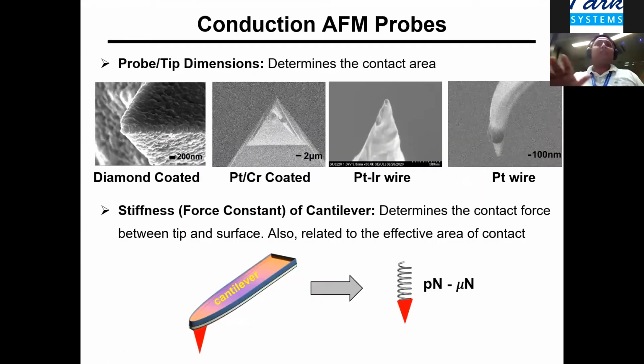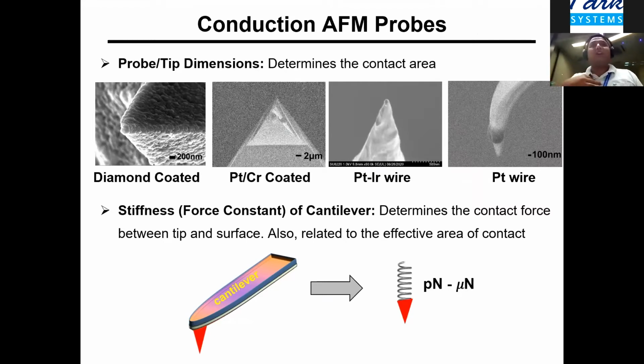So coming back to conductive AFM, two things are very important when we talk about the AFM probe. First is the probe dimension, because it literally determines our contact area for all the AFM measurements.